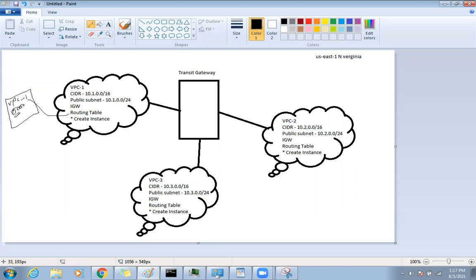Now the third route will be for VPC2, but here the next hop will be the transit gateway. Similarly, a VPC3 route towards the transit gateway. Similarly, in VPC2 you need to do the same, and in VPC3 also. Once you're done with all these, you can check this instance can reach this instance.